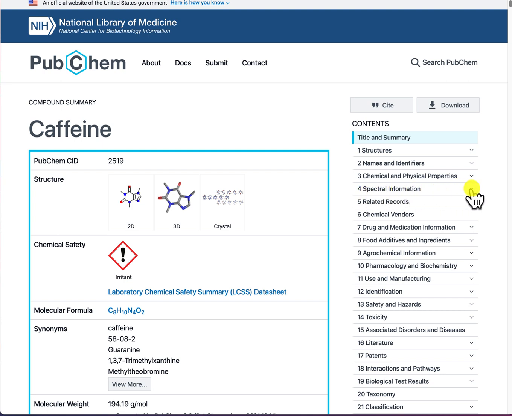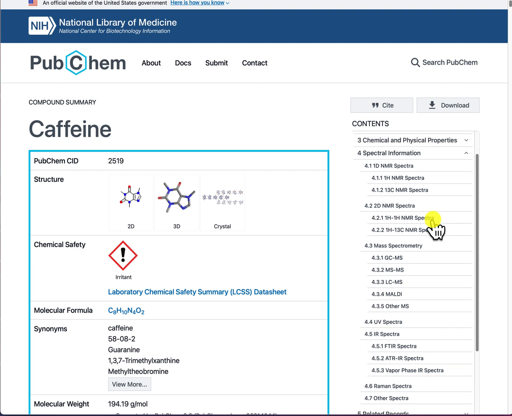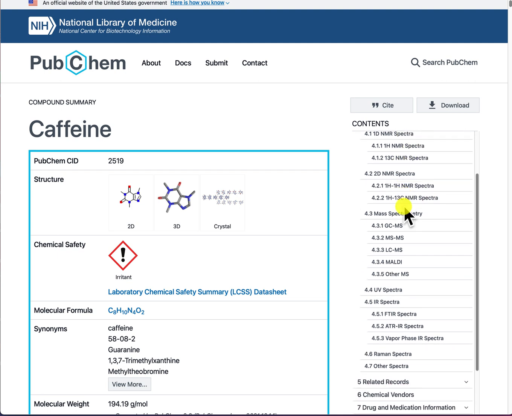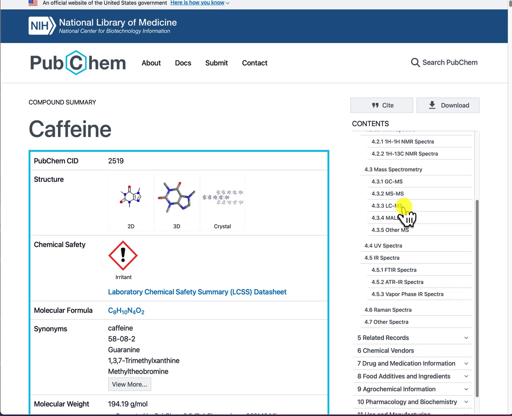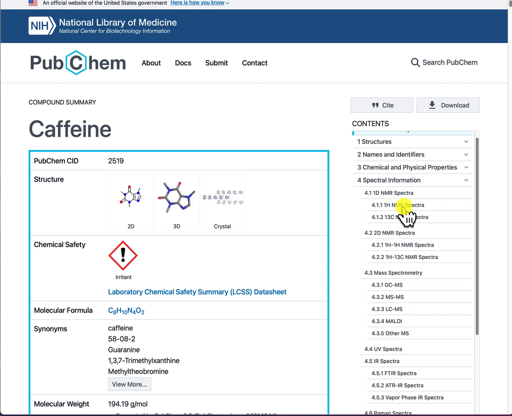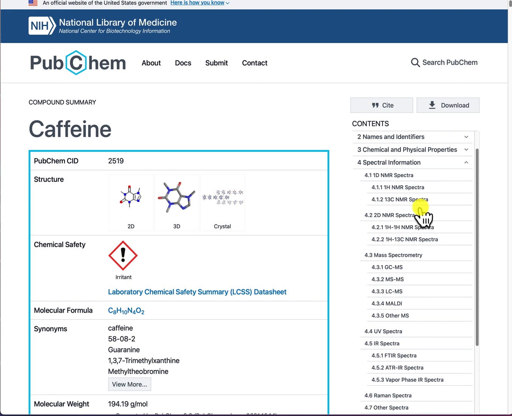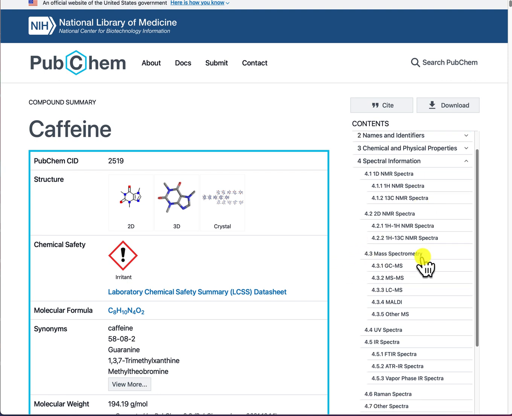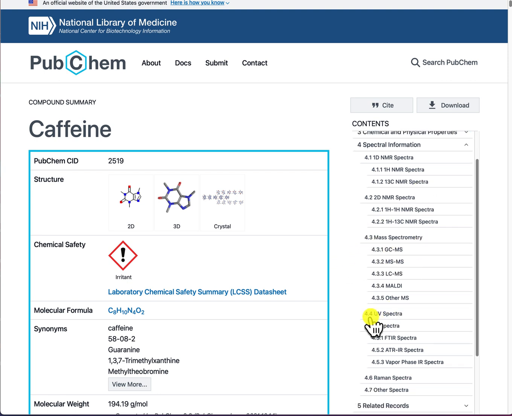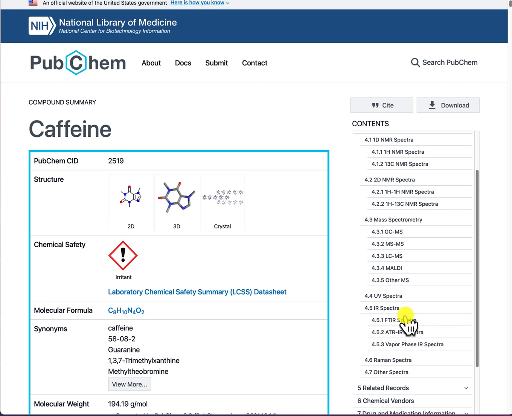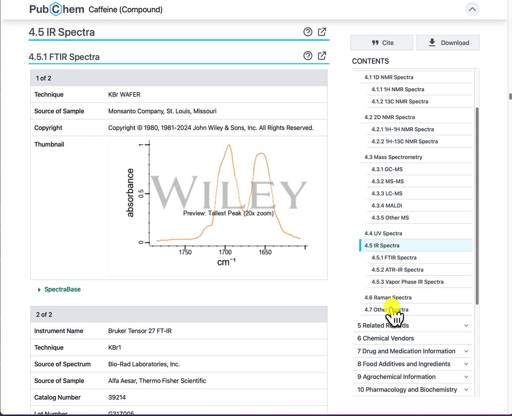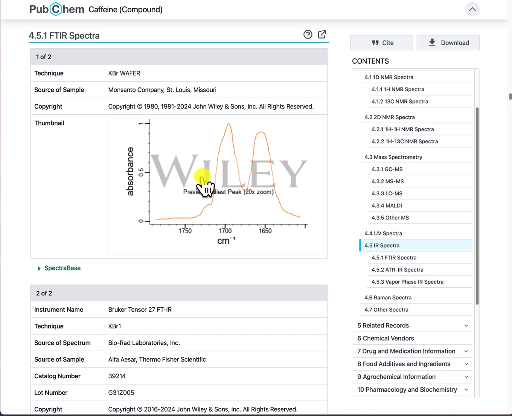If I click on the downward arrow, you'll see all the different spectra that are reported in PubChem. Okay, let's see what we can see. NMRs, mass spec, there's a GC mass spec, UV spectra, and there you have it, the IR. So let's click on that, and this brings me up to the different IRs that have been reported in PubChem.